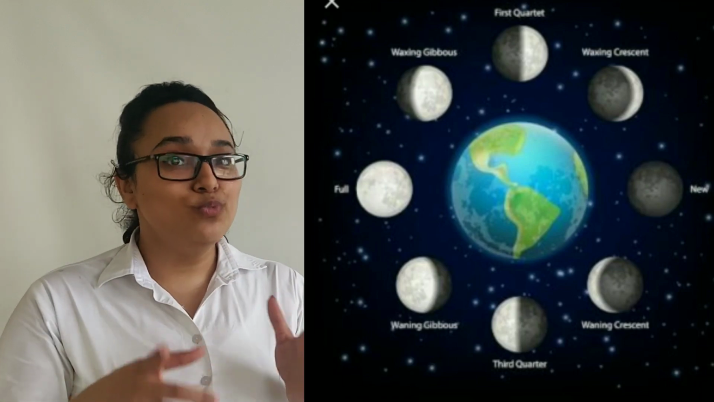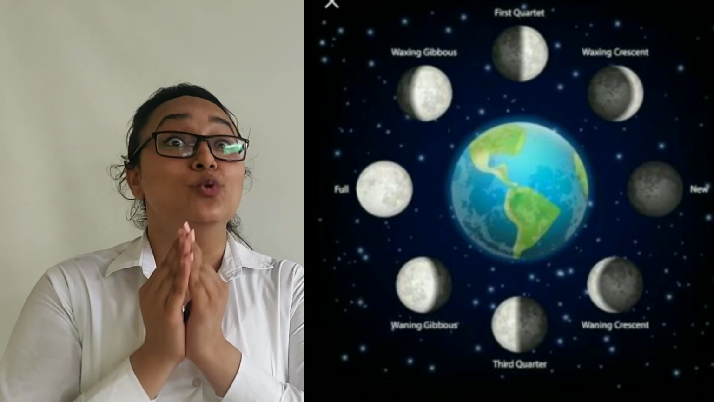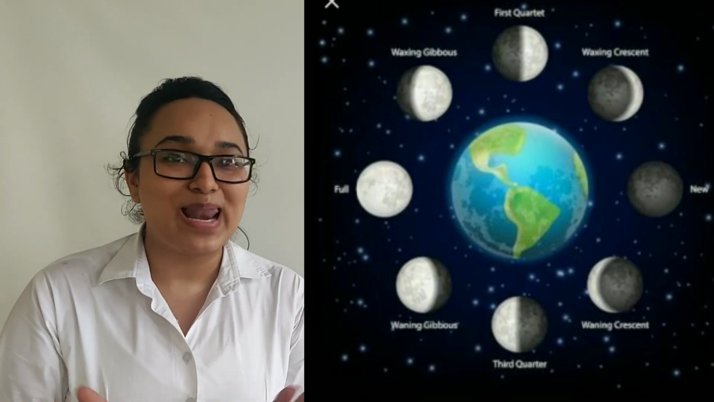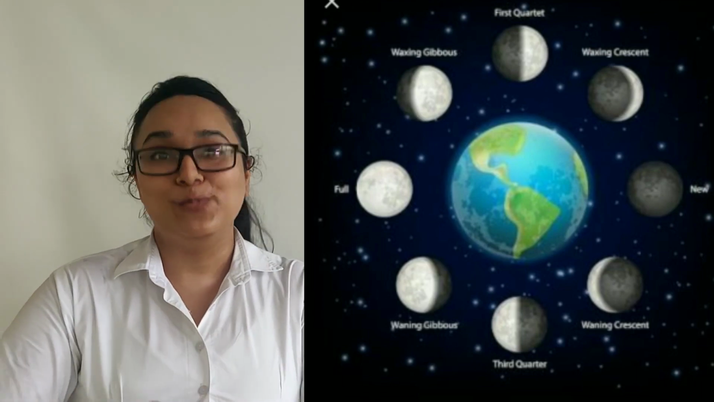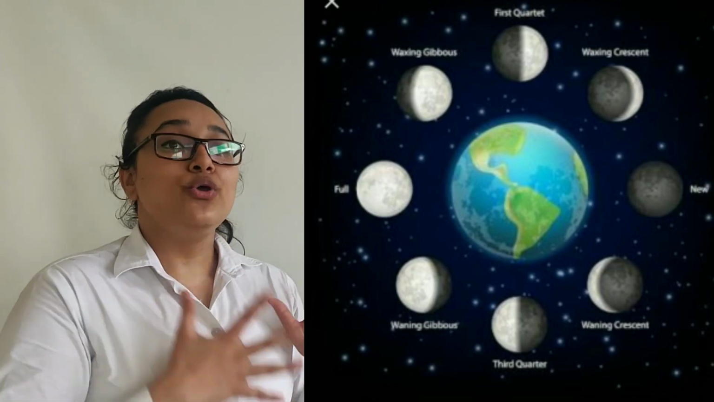And the second full moon in the cycle is called the blue moon. Although it does not have any color, the second full moon in the cycle will be called a blue moon. So this is how we can see the phases of the moon.